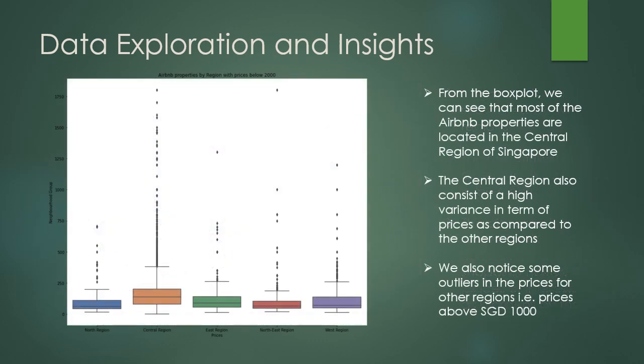Okay, going to the prices. This chart is a box plot of the prices against the 5 different regions in Singapore. Observe that the central region has a high variance in prices compared to other regions. Other than that, we also notice some outliers in the other regions where the prices are above 1,000, in particular in the Northeast region and the East region.